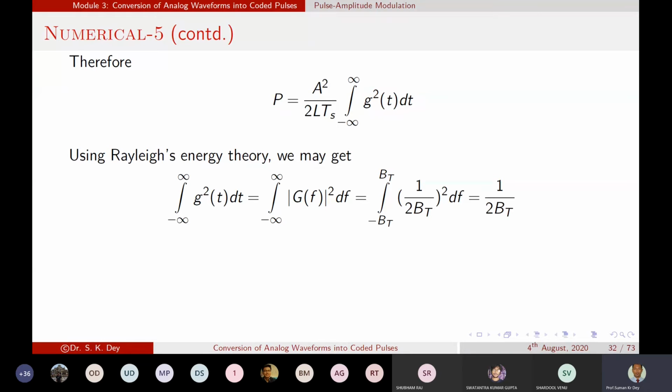Now if we do the integration, we get this value. If we replace that value over there, we get P equal to A squared by 4 Ts BT. Now you see that in that expression there is no L, because when we replaced this value there was a mistake with L. So now P equals A squared by 4 Ts BT, which is the transmitted power of the PAM pulse.